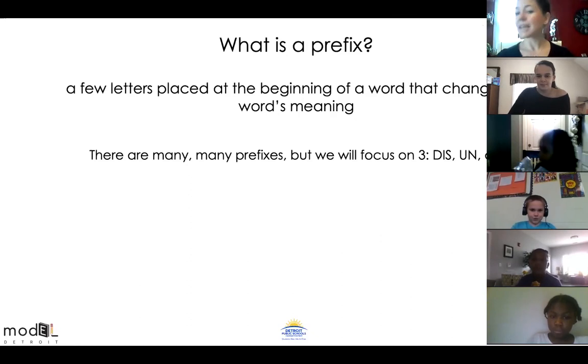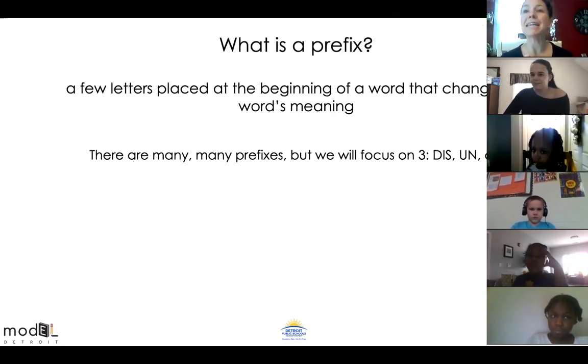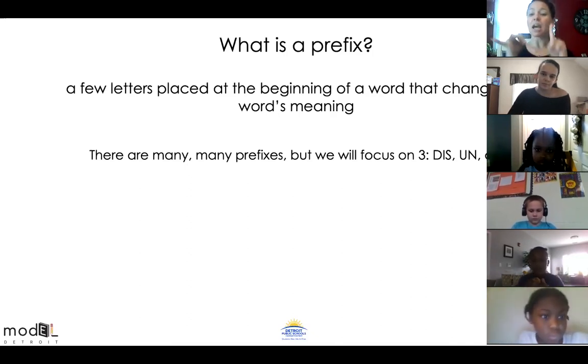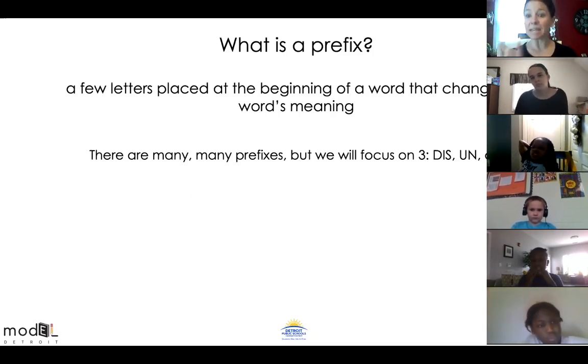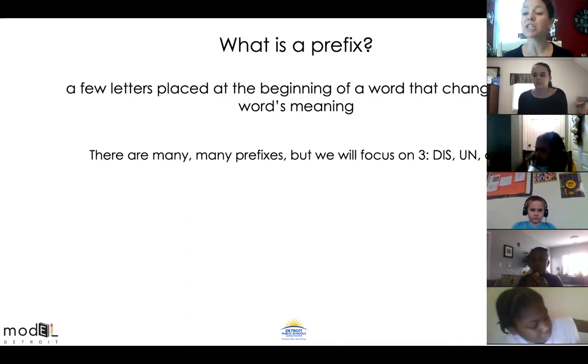Dis. Say un. Un. Say non. Non. Good. So those are the 3 prefixes that we're going to focus on: dis, un, and non. And when we put those words in front of a base word, it's going to change the meaning.